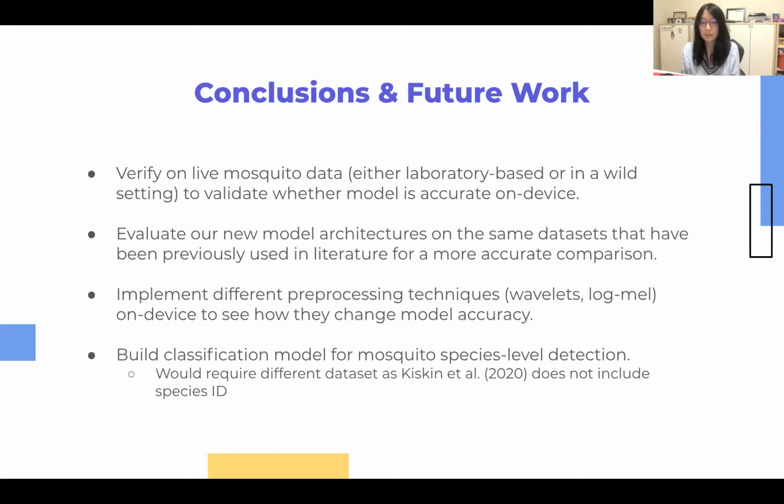With regards to other implementations, we hope that in the future, people could implement different preprocessing techniques such as wavelets or log-mel transforms on the device to see how they change model accuracy. And further, we'd like to see whether or not we could build a classification model for mosquito species level detection rather than simply audio detection. However, this would require a different dataset as Kiskin's does not include species IDs.